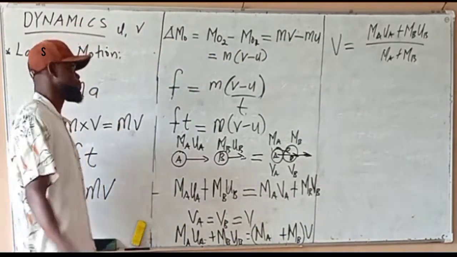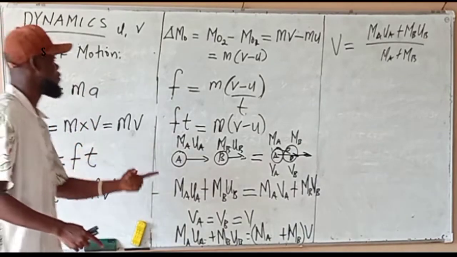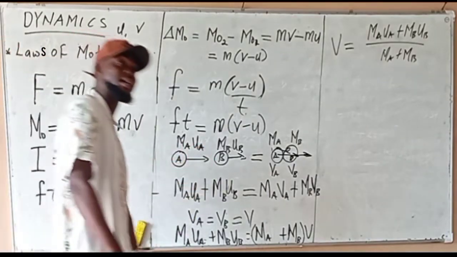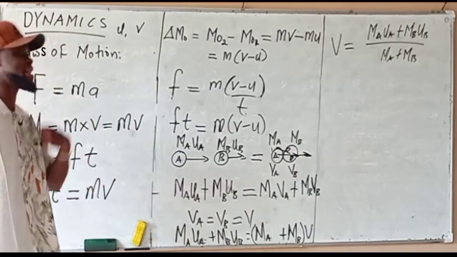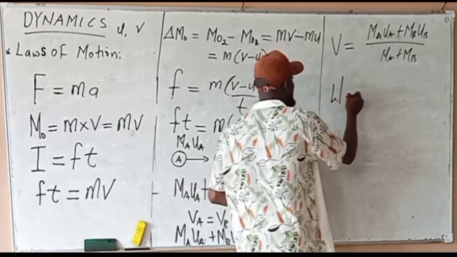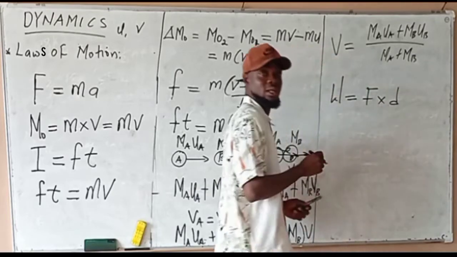Now, what's the meaning of work? I'm going to summarize it briefly. Work is the product of force and distance moved in the direction of the force. Work, W, is equal to force times distance moved in the direction of the force.